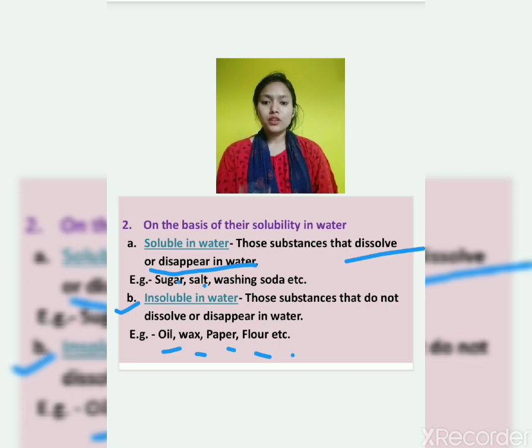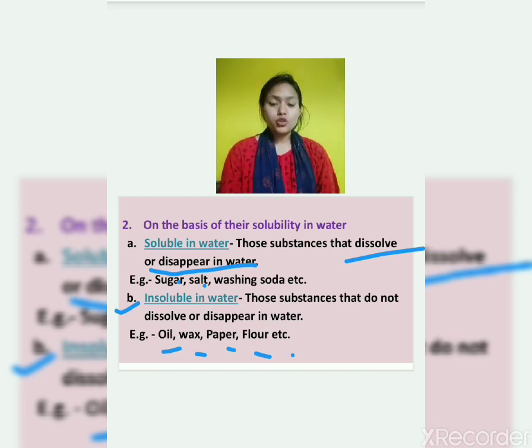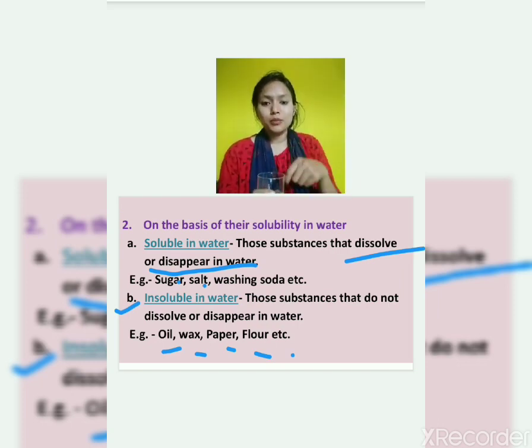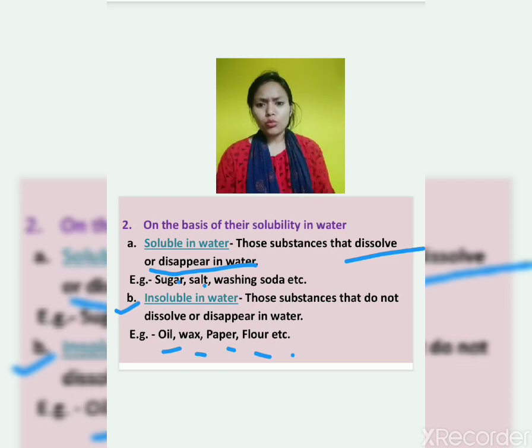So now you will say, ma'am, sugar is not soluble. Sugar is soluble but after some time. Salt dissolves very quickly, but sugar and many other things take time to dissolve. In summertime, we prefer glucose to get energy, and when we put glucose in water, it quickly dissolves, yes or no?